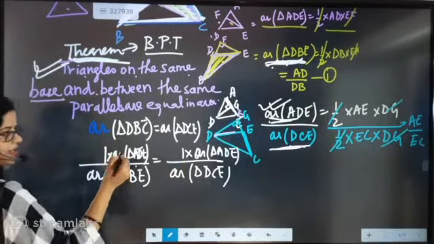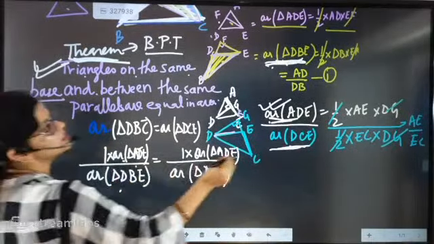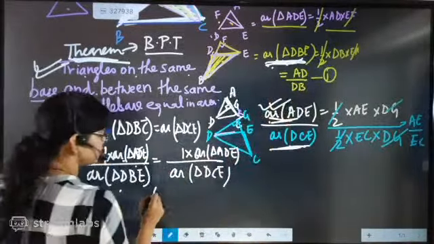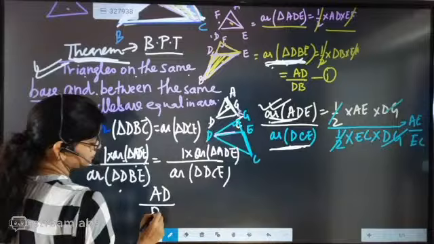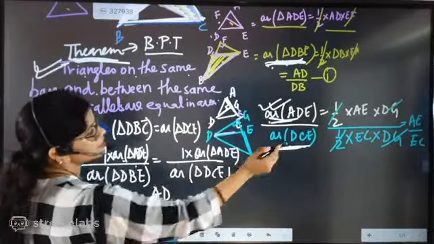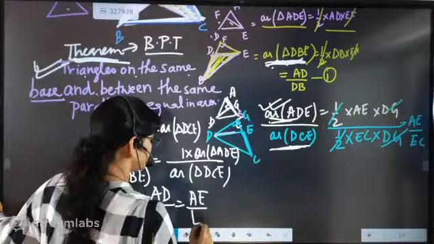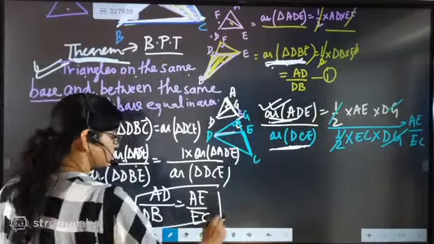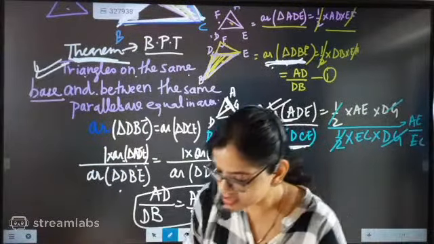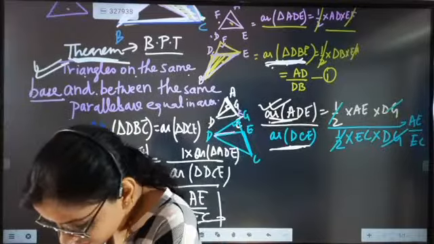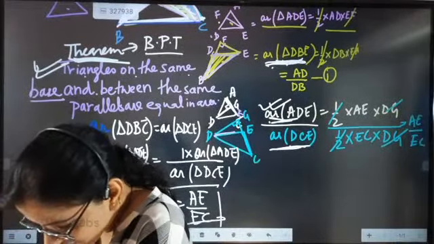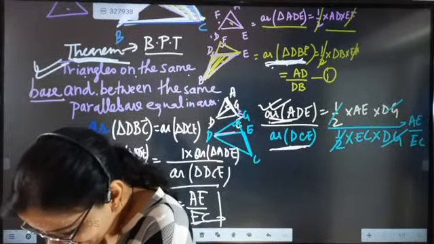Now the ratio of area of triangle ADE to area of triangle DBE is AD by DB. And the ratio of area of triangle ADE to area of triangle DCE is exactly AE by EC. And this is exactly proved.